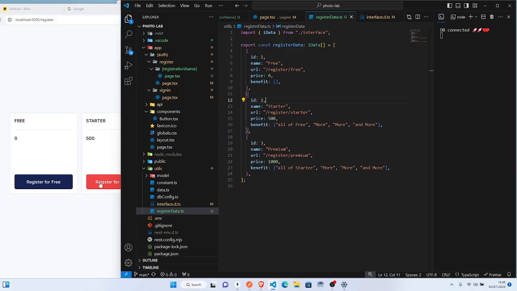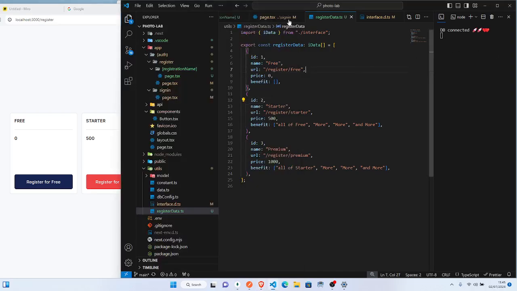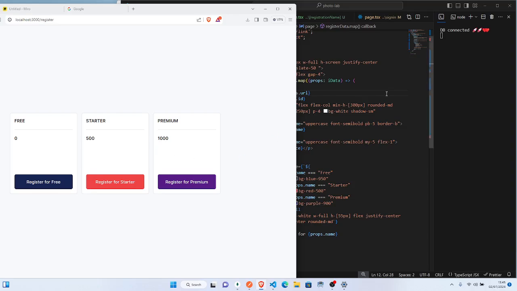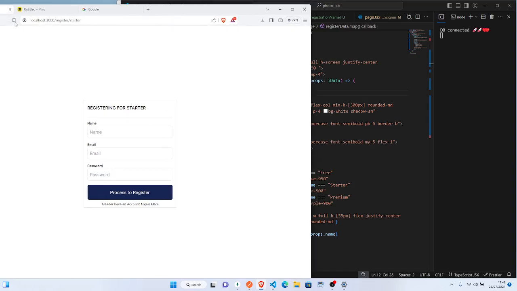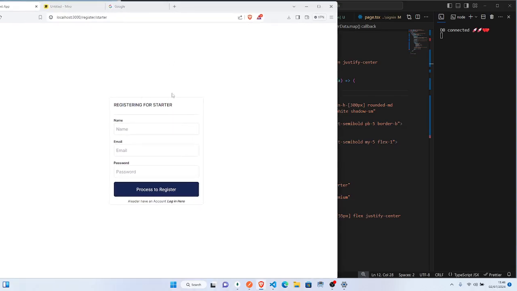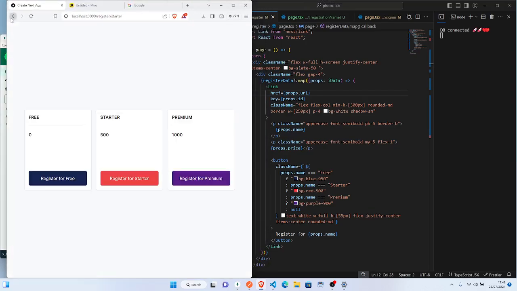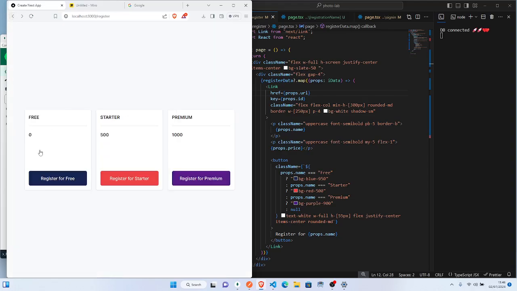So now if we click here, so let me click here. If I click here, why? Okay, not saved yet. So save here. So now if I click here, it will take me here. You will see that here now says starter, right? But I want it to appear by itself, right? Because this way it is jinging. So let me go back. If I click here, you still see starter, even though here now says premium, right? So let's fix that up.